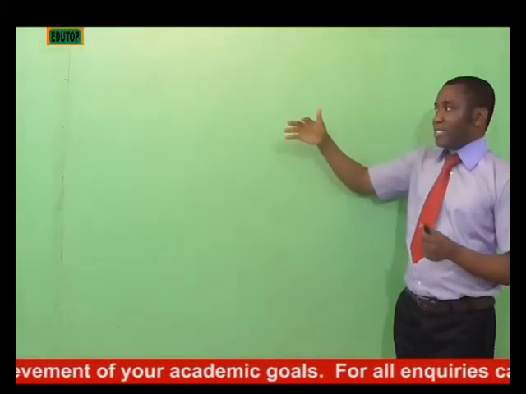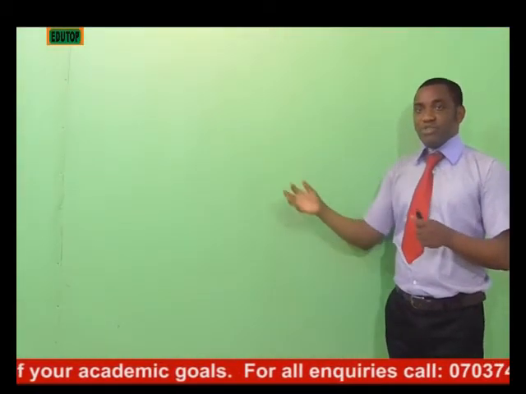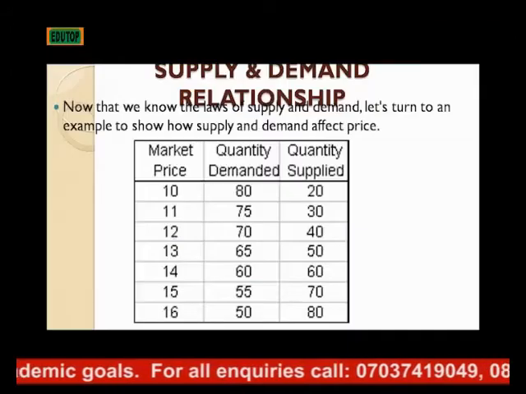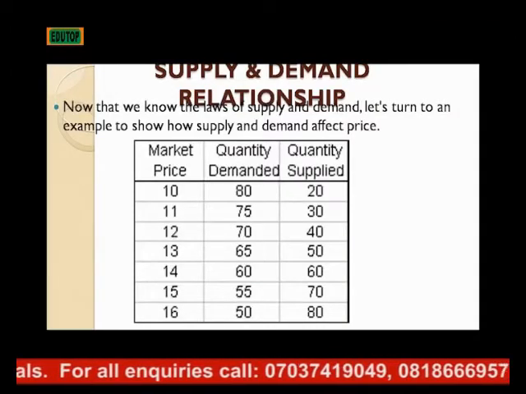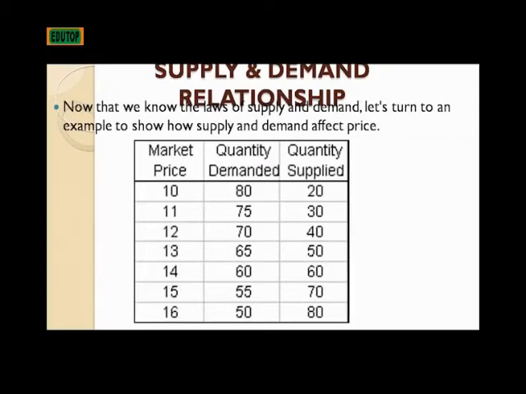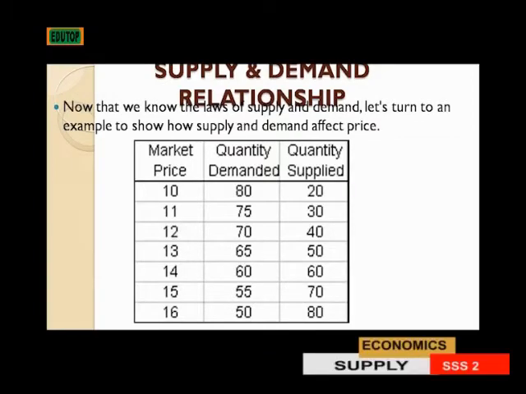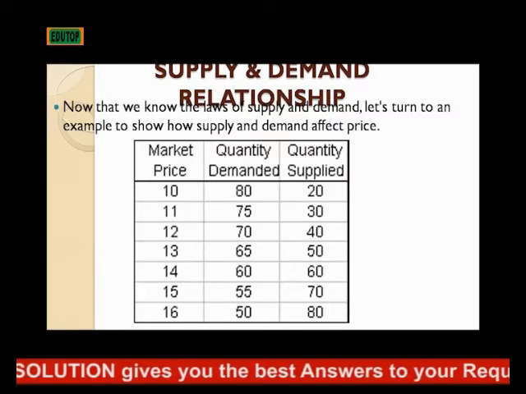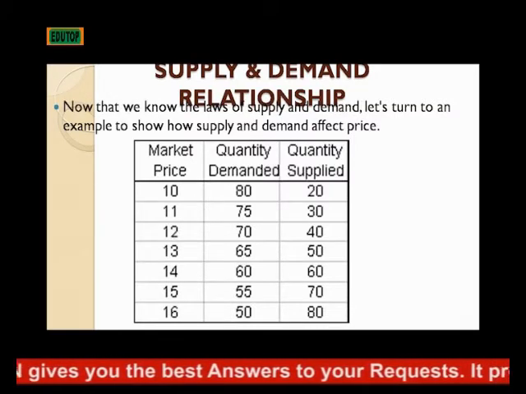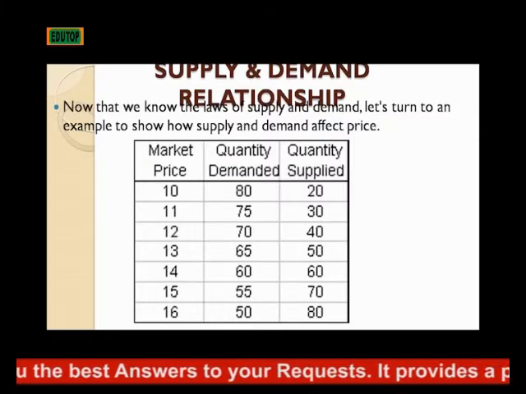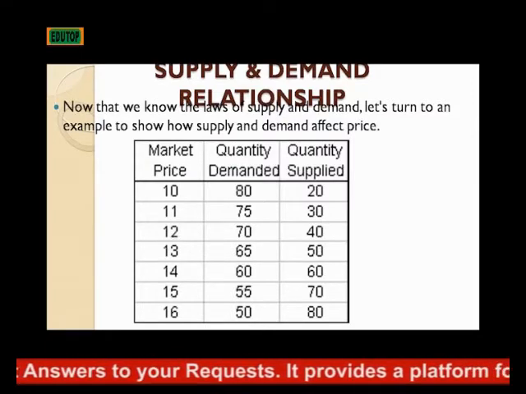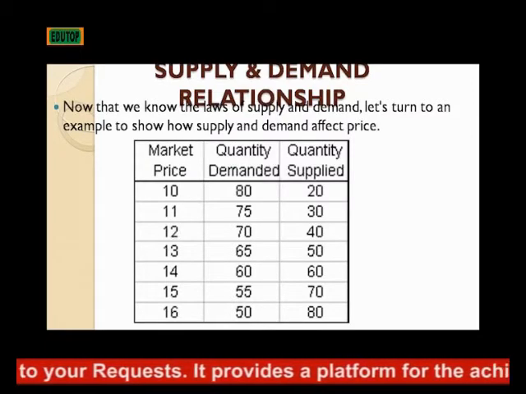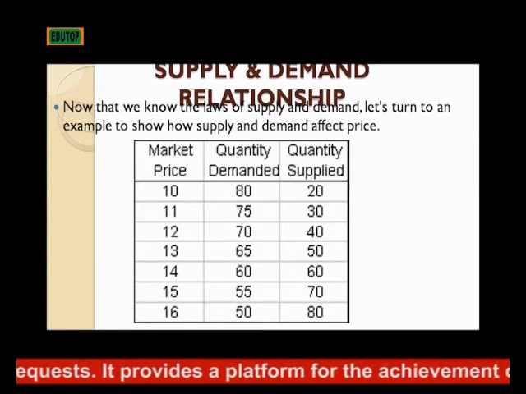Now, the demand and supply schedule, they go hand in hand. In this case, this is an example of a demand and supply schedule. The supply column is trying to show us the quantity that the suppliers are ready to supply into the market, whereas the demand column is showing us the quantity that the consumers are ready to consume at a particular price, as shown in the demand and supply schedule.